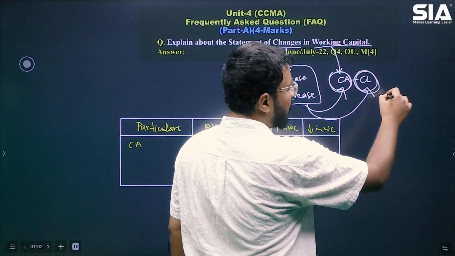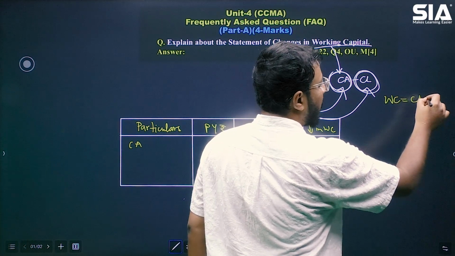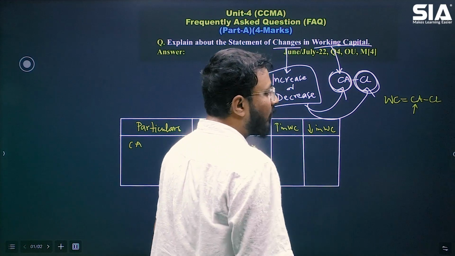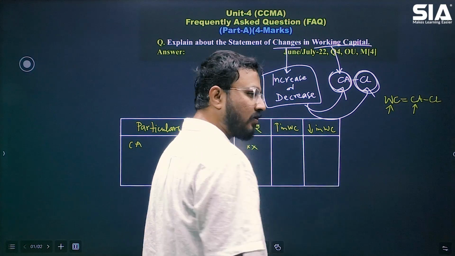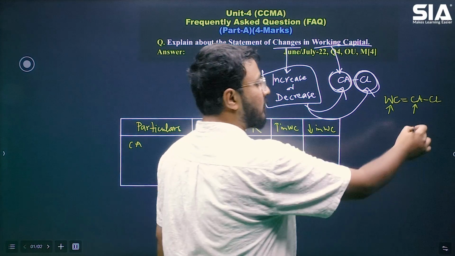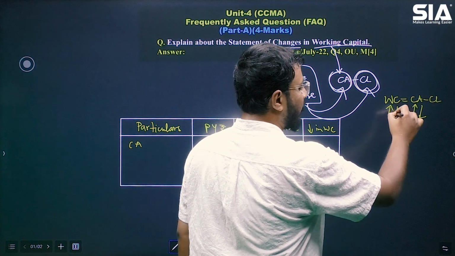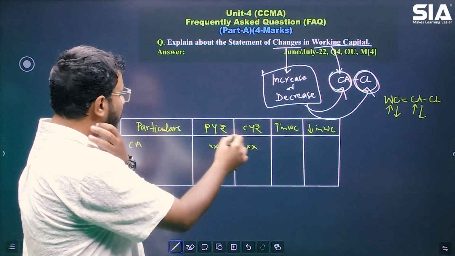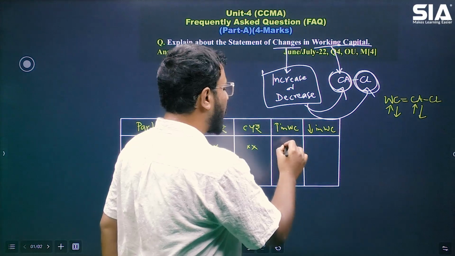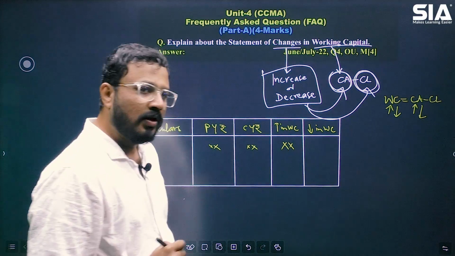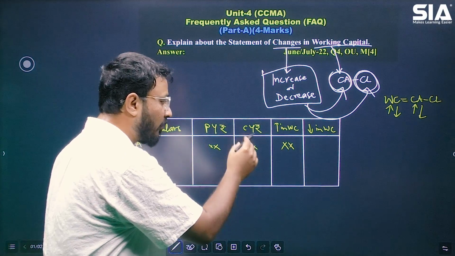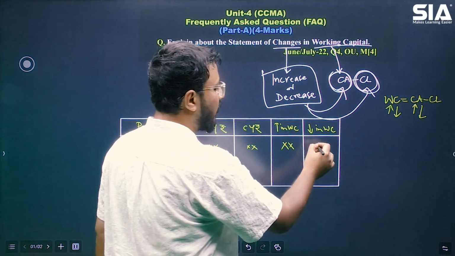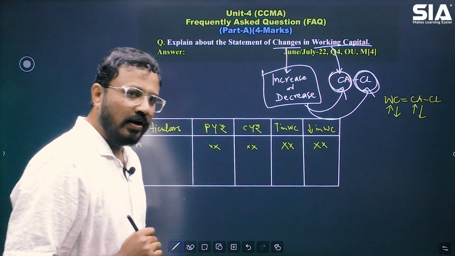We know working capital is current assets minus current liabilities, right? When current assets are increasing, what will happen to working capital? Working capital will increase. When current asset is decreasing, working capital will decrease. So वही लिखना है इधर, okay? If the current year figure is more than the previous year figure, you will write here, right? If current year figure is less than the previous year, उसका मतलब current asset has decreased. That will result in the decrease of the working capital.